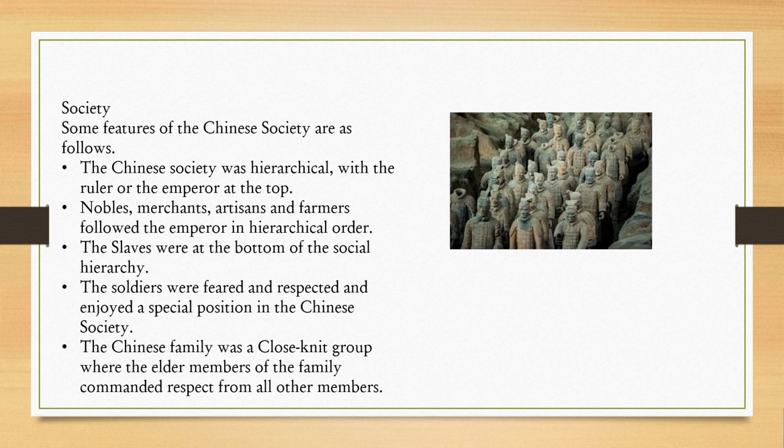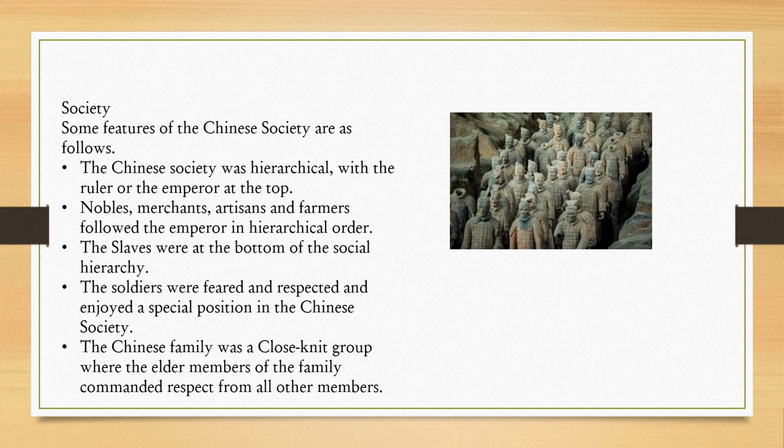The slaves were at the bottom of the social hierarchy. The soldiers were feared and respected and enjoyed a special position in the Chinese society. The Chinese family was a close-knit group where the elder members of the family commanded respect from all other members.